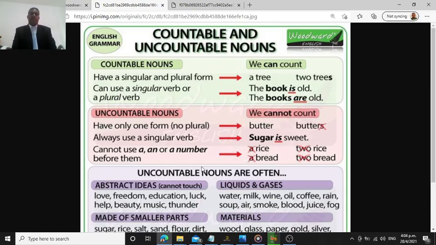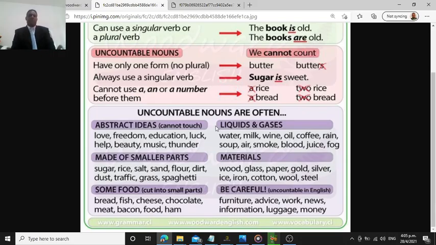Whenever you memorize which ones are uncountable, never use a or an before an uncountable noun. You say rice, bread. I like rice. You don't say I like a rice. No, no, no. I like rice. I like bread. You don't say two rice, two breads. Only rice, bread, because you cannot count them. Make sure that you are checking this information and practice. Now, very important.